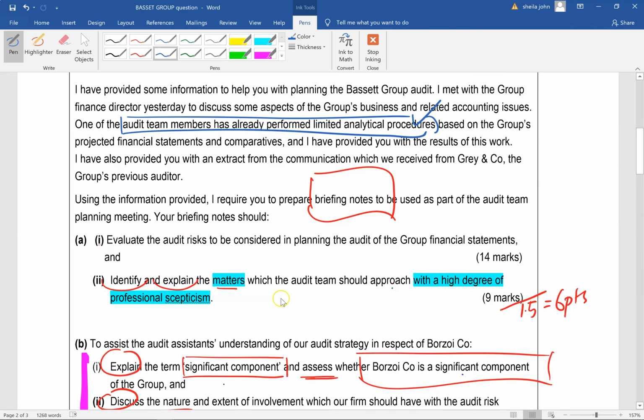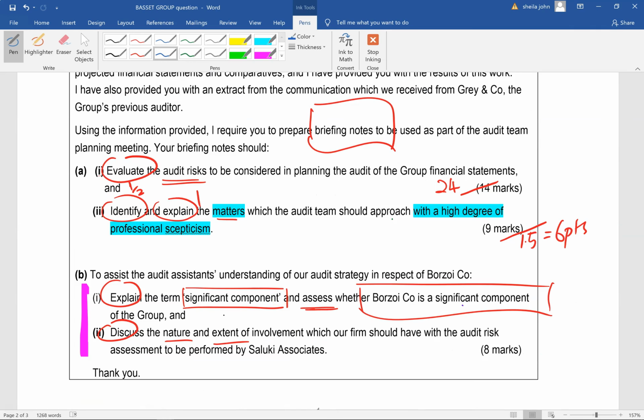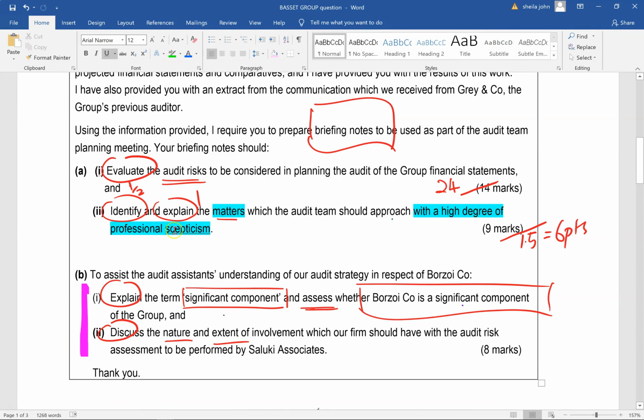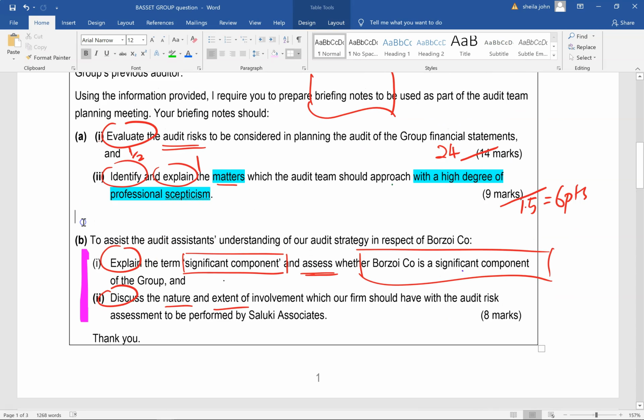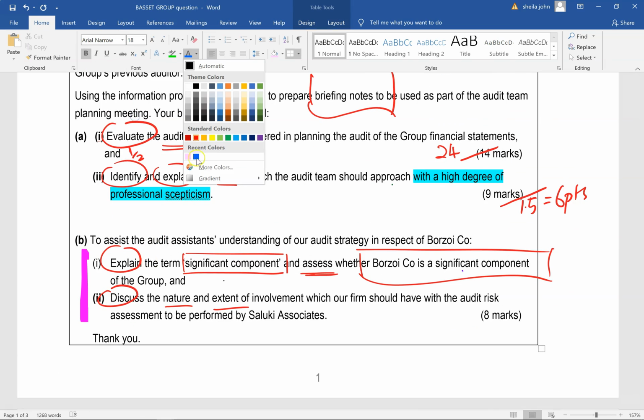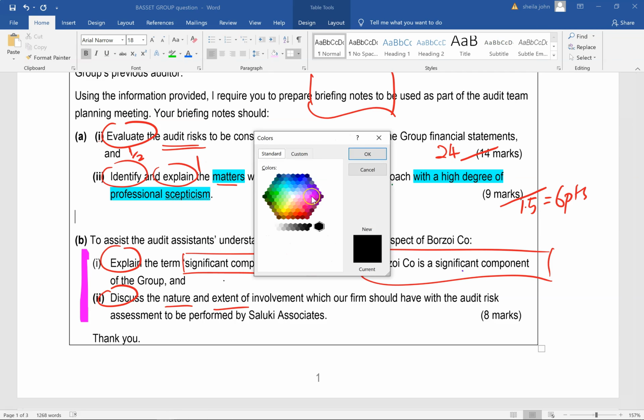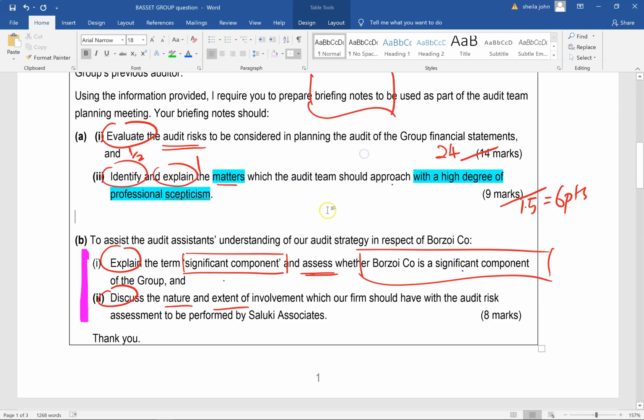Now, do you remember that in the question here, it talked about matters which the audit team will approach with a degree of professional skepticism. Now, what are these matters that we have got to exercise professional skepticism over?